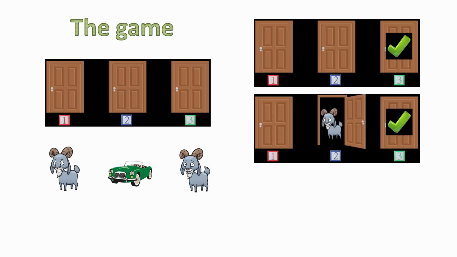The host, Monty Hall, would then reveal what was behind one of the other 2 doors, let's say door number 2, which is a goat. Now the important thing at this stage is to know that the host knew all along what was behind all 3 doors. That is vital. The contestant was then asked whether or not he or she would want to swap their choice of door number 3 with door number 1, the other remaining door. What would you do? Would it make any difference?